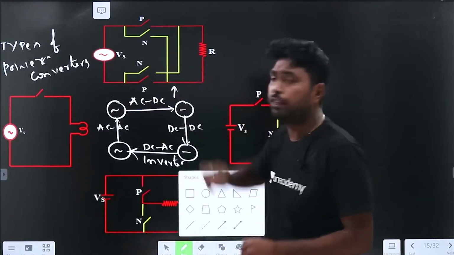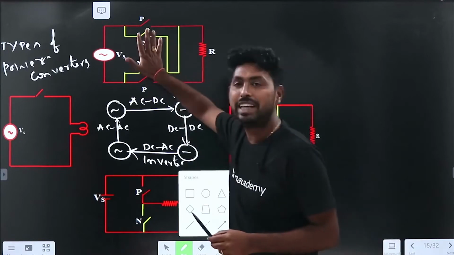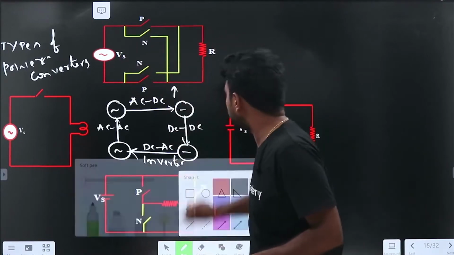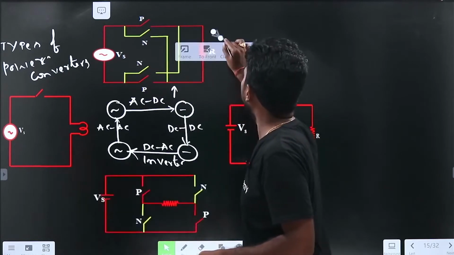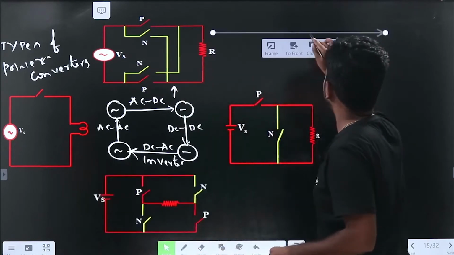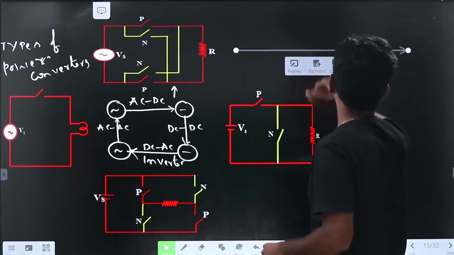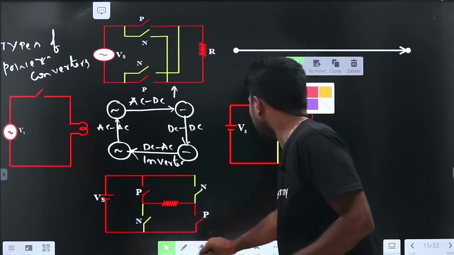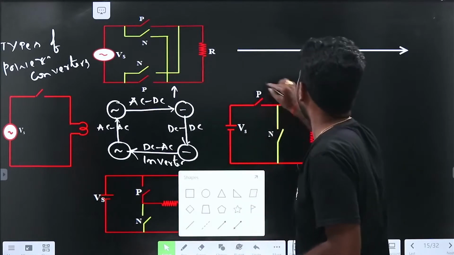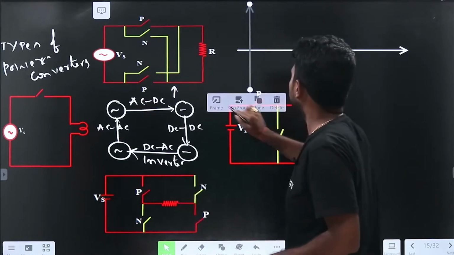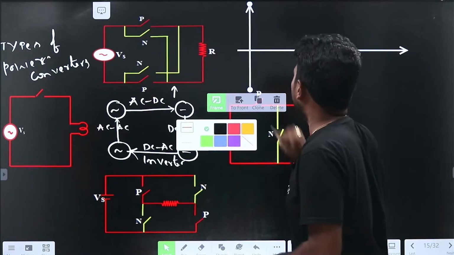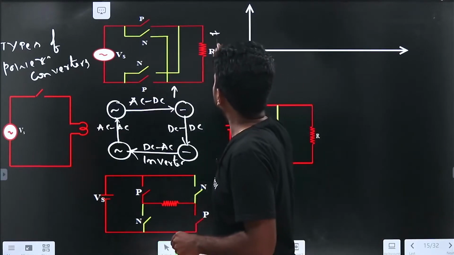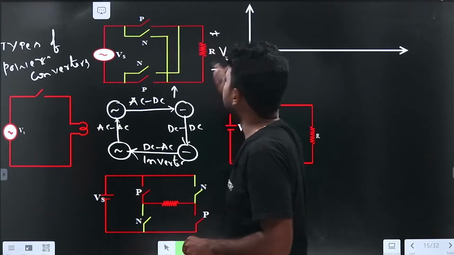So this is the rectifier circuit. I'm saying that this is a DC to DC conversion circuit. Let me keep this as plus minus V0. Let me take an axis here to draw the output voltage, plus minus V0. V0 will be the output voltage across the resistance.